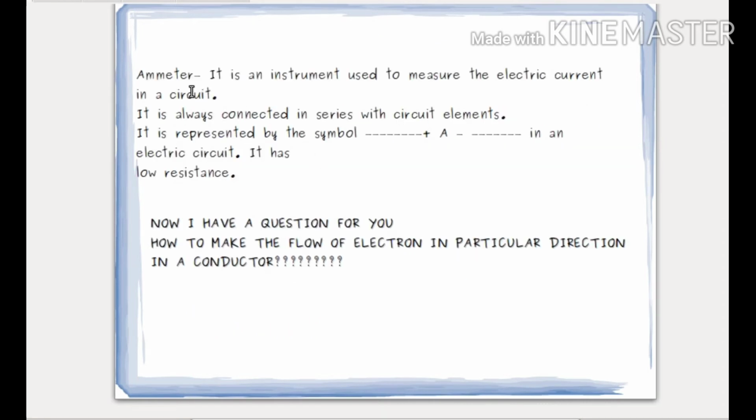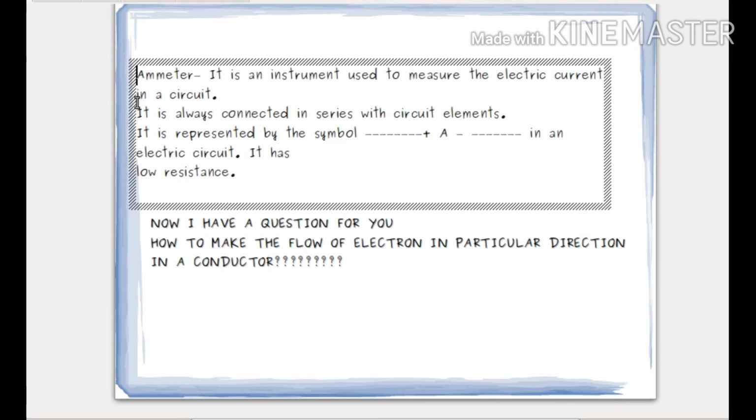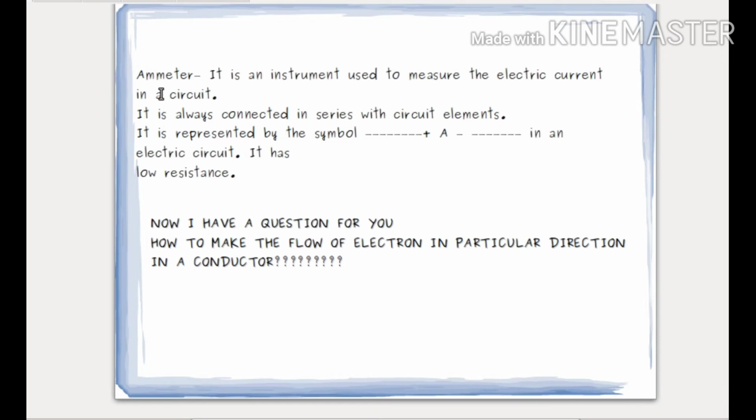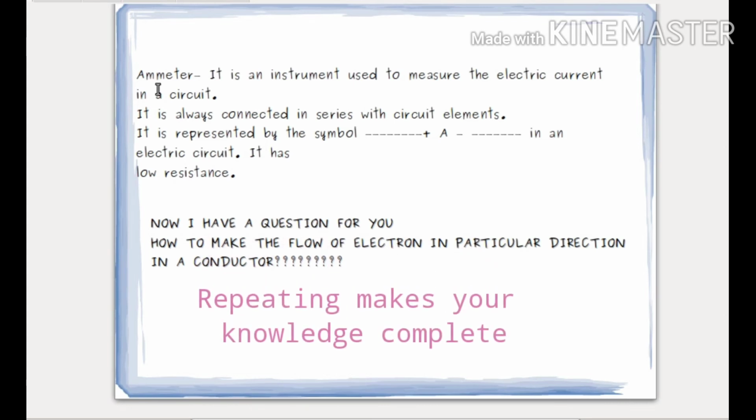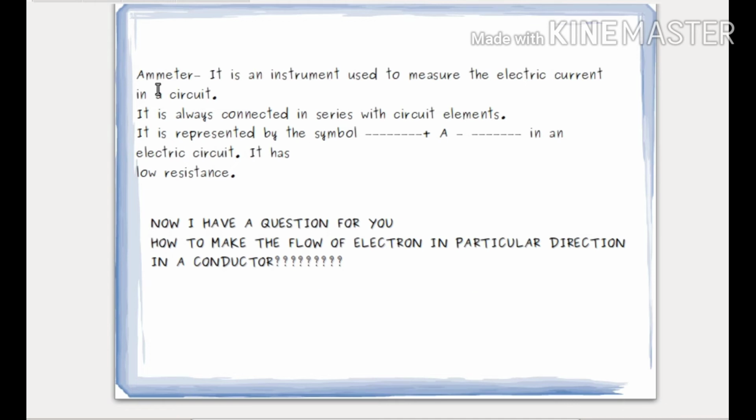There are some devices to measure electric current. I am writing here one device called an ammeter. Please repeat after me, ammeter. No matter where you are, just repeat after me, because it makes complete knowledge. When you listen, it gives you 50%, and when you say it, it makes complete 100%. So call it ammeter. This is the instrument which measures the electric current when it is inserted in a circuit.